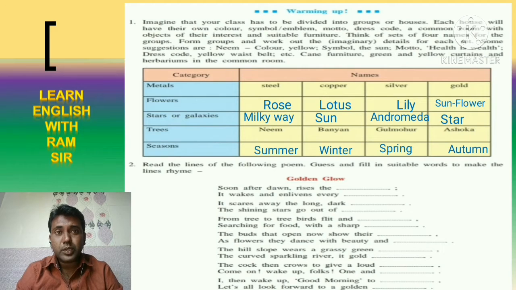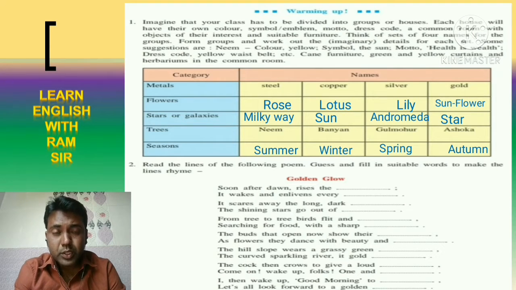Each house will have their own color, symbol or emblem, motto, dress code, a common room with objects of their interest and suitable furniture. Think of sets of 4 names for the groups and work out imaginary details for each set. Have you understood the situation?